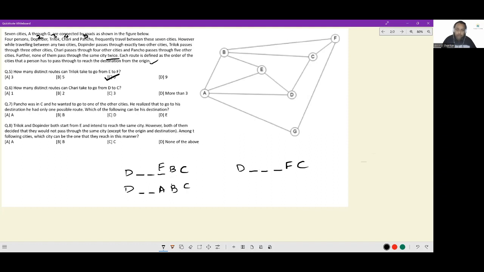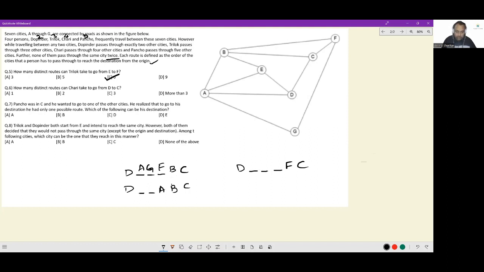Now, from D to F, if I want to go. From D to F, if I want to go. But I cannot visit B, I cannot visit C. With two portions in between, the only path I see is D, A, G, F. D, A, G, F. Yes, this works. D, A, G, F, B, C. Perfectly all right.